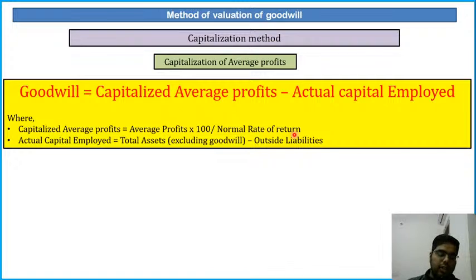And second is actual capital employed. Actual capital employed means total assets excluding goodwill, because we are calculating goodwill, so we cannot take the value of goodwill here. Total assets minus outside liabilities. Okay, outside liabilities means the money we owe to the outsiders. Reserve and surplus, share capital will not be included here. Okay, I'll give you an example also for this.